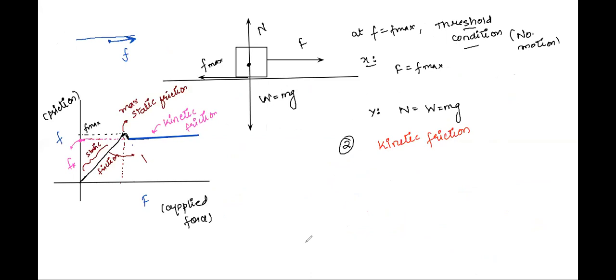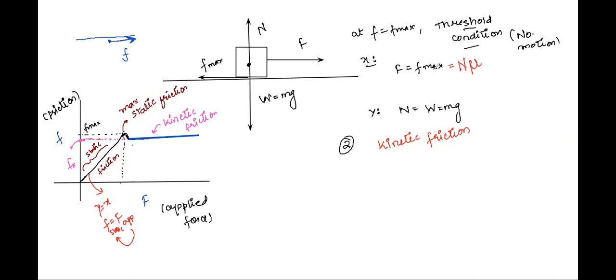See here, I'm writing something, the equation of this line. The equation of this line is y is equal to x. Y is equal to x means small f is equal to capital F. That means as much as the value of applied force, so much is the value of static friction. Very important. The static friction is a self-adjustable force, but it also has a maximum value, and that maximum value is given as normal reaction into the coefficient of friction, mu N.